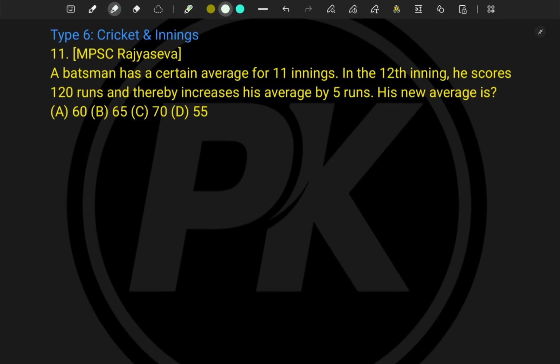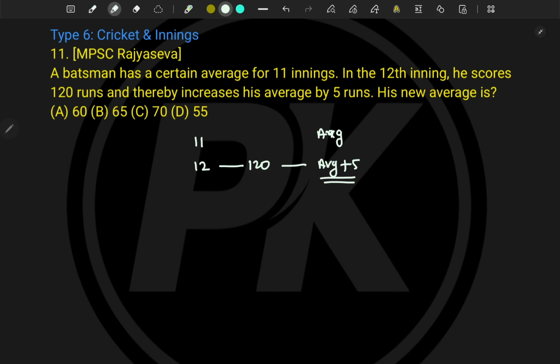A batsman has a certain average over 11 innings, and in the 12th inning he scores 120 runs, and thereby it increases the average by 5 runs. So earlier the average was something, and now the average is increased by 5 runs. We have to find his new average.